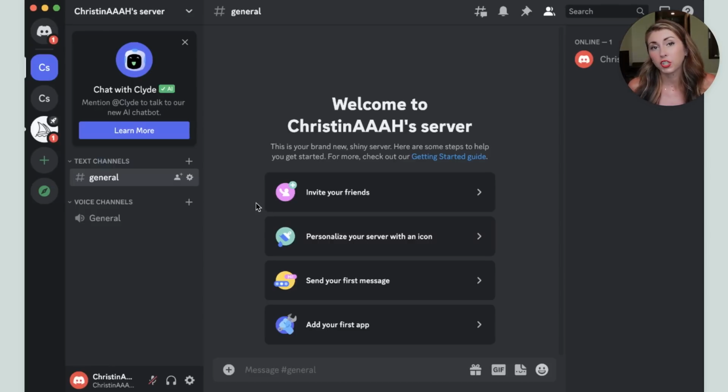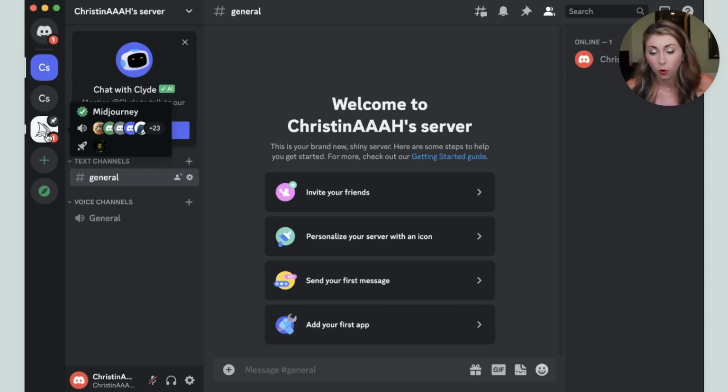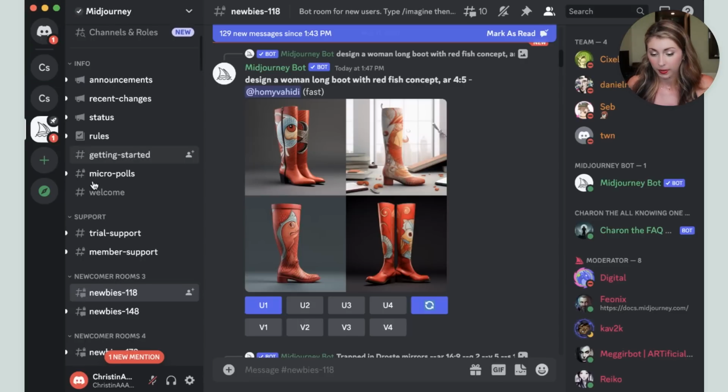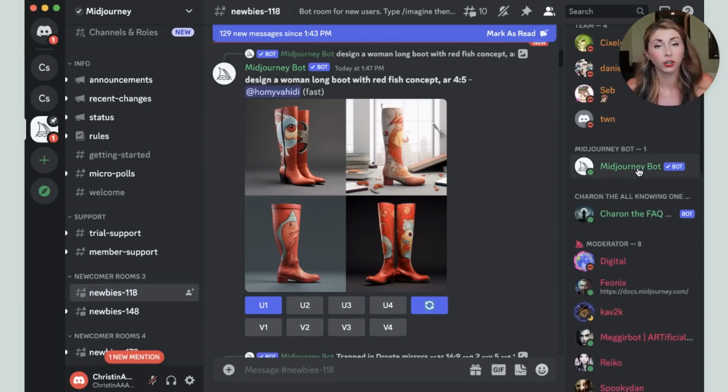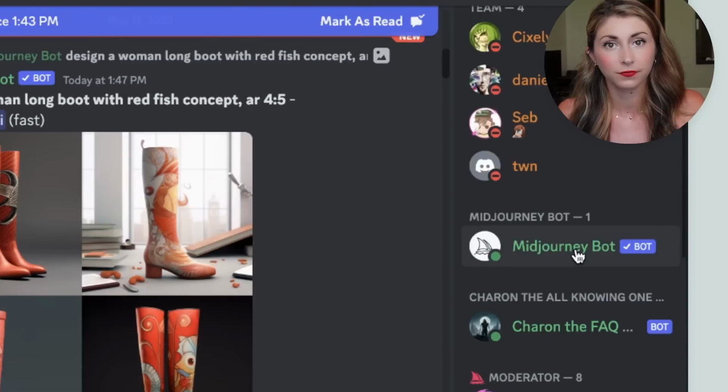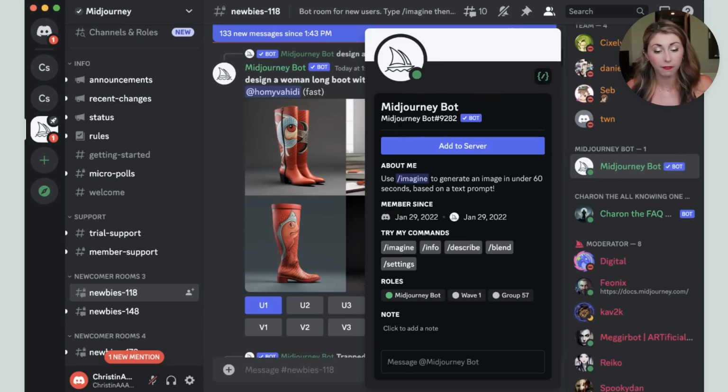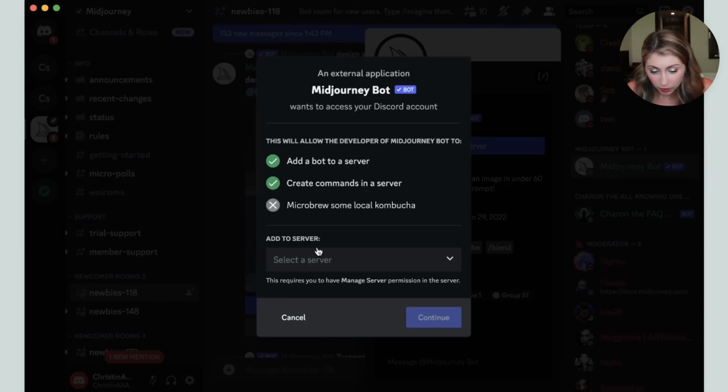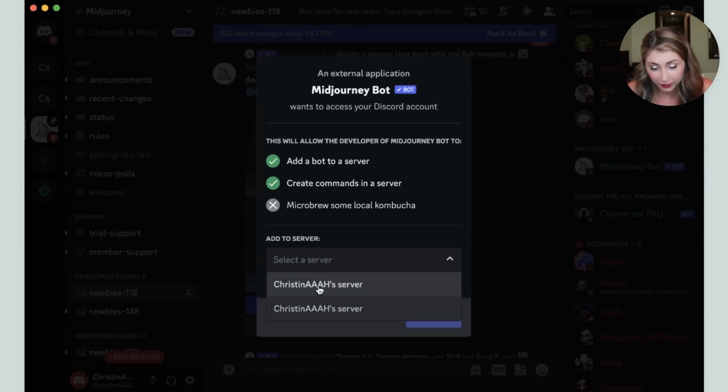And then we need to make sure we have the Midjourney bot as a friend. To do that, what we need to do is go back to the Midjourney server, back into one of the newbies rooms, and we want to find the Midjourney bot at the side here. Then what we're going to do is when we have the Midjourney bot selected, we're gonna hit add to server. And we're going to add him to that new one we had created.